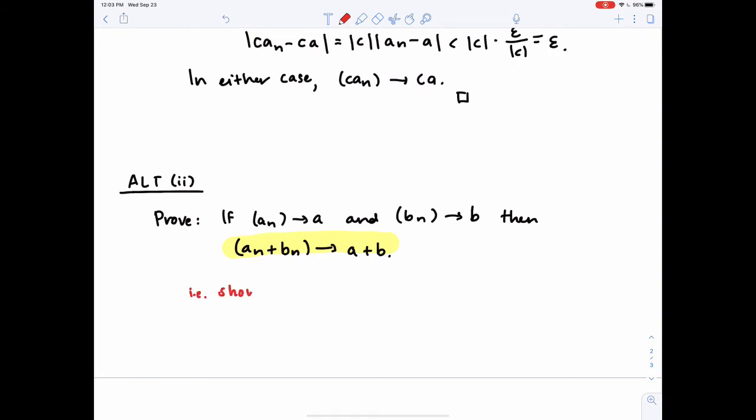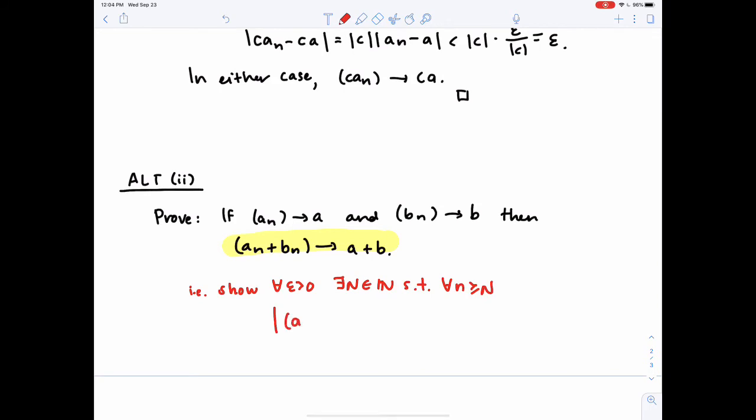We want to show for all epsilon greater than 0, there exists a capital N in the natural numbers such that for all little n greater than or equal to capital N, we're taking the absolute value of a_n plus b_n and subtracting a plus b, and we want that to be less than epsilon. So just as we did in the proof of ALT part 1, we want to focus on the expression that we are trying to make small. So we want |(a_n + b_n) - (a + b)| to be less than epsilon.